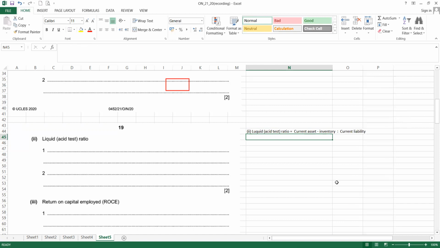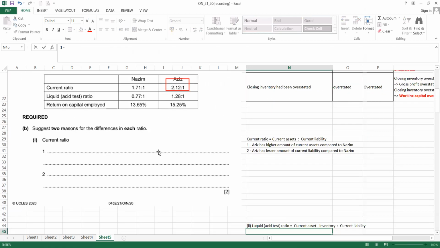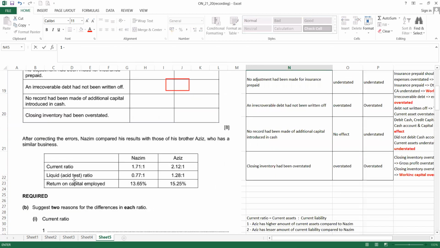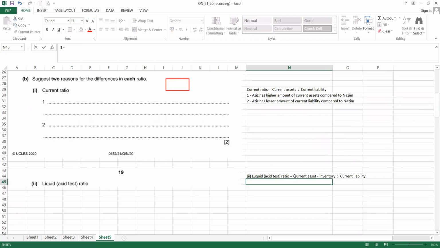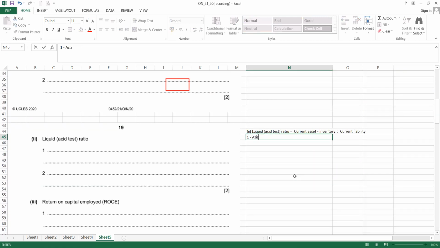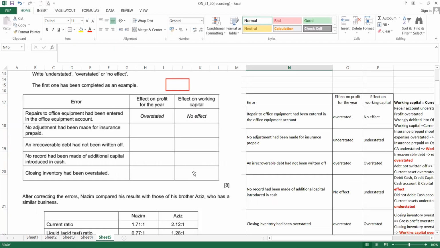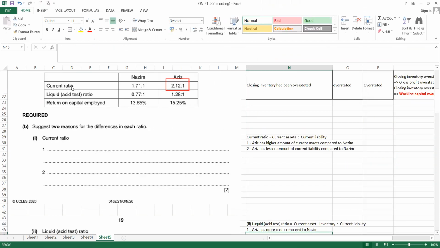Okay, same thing, number 1. What can we talk about? Let's see what is the better information that we have, because here Aziz is better. Aziz has more cash compared to Nazim, because he still has the highest compared to Nazim.